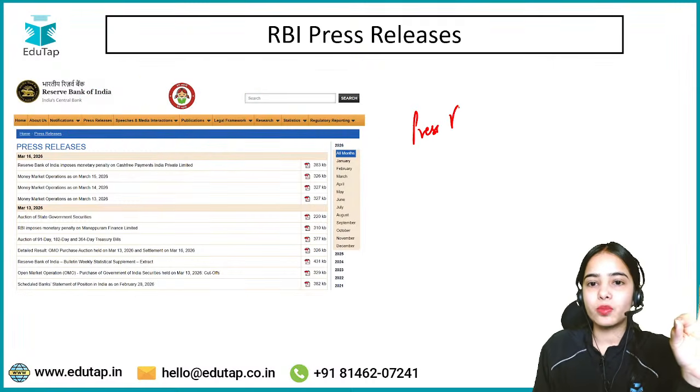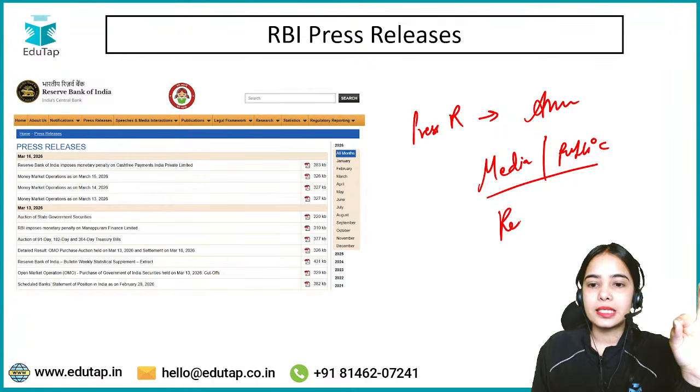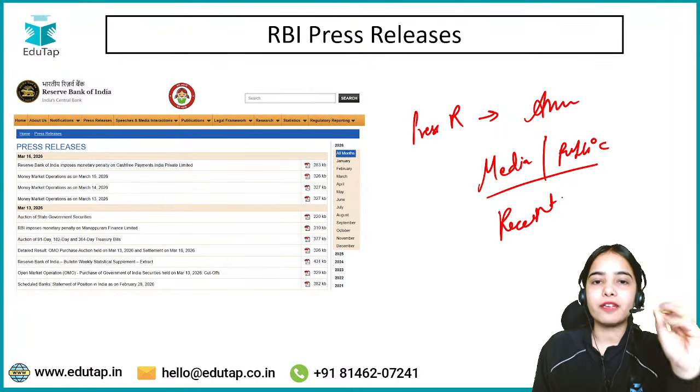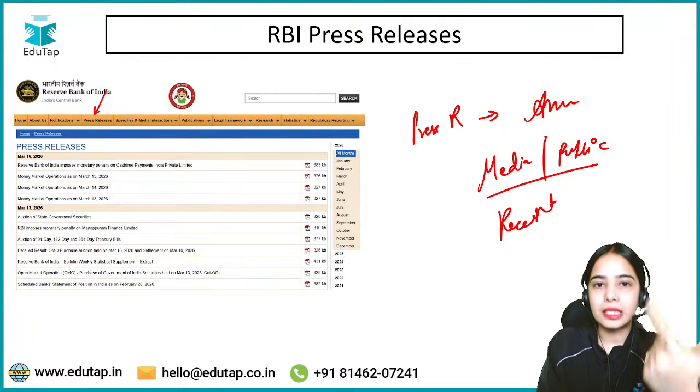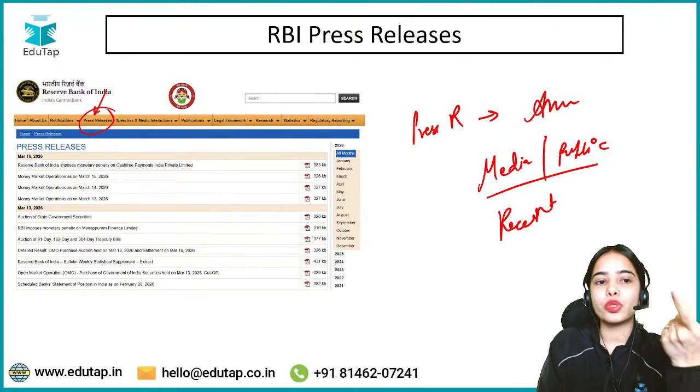So what is a press release? It is the announcement to make the media and the public aware about the recent steps and functions of the RBI. If the RBI is releasing some report or some statements, that will be announced through the press release.